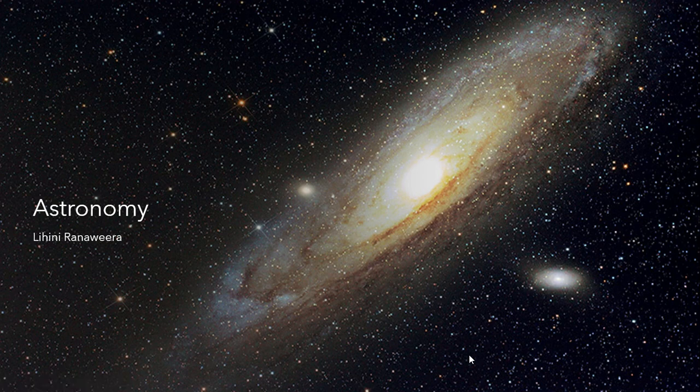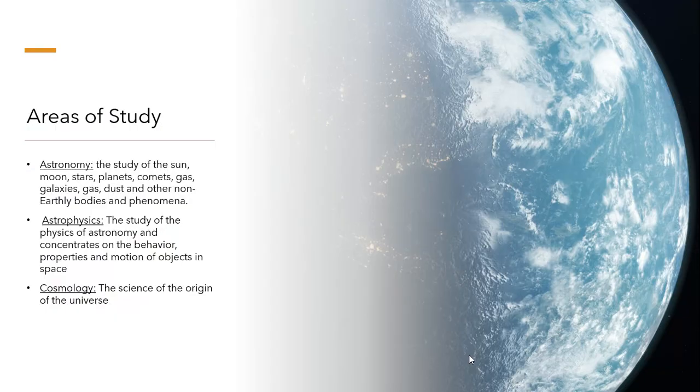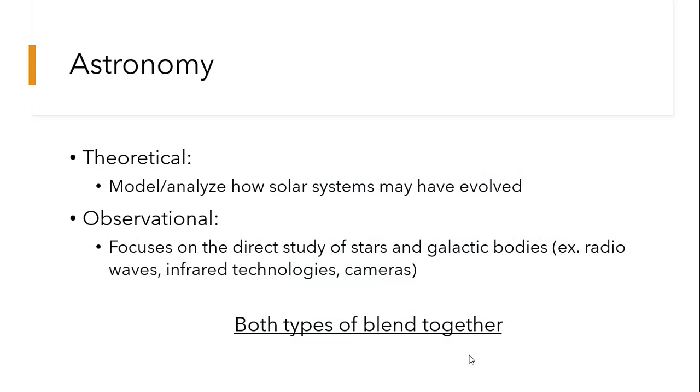I'm in 8th grade, and for my scenario project, I decided to study astronomy and astrophysics. Astronomy is the study of the sun, moon, stars, and other celestial bodies, while astrophysics studies the physics and the properties of these objects. Cosmology, which is something that I also was interested in, is the science of the origin of the universe. Astronomy has two main branches, theoretical and observational.